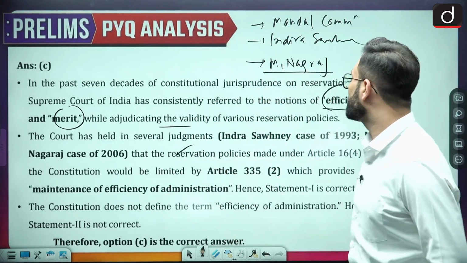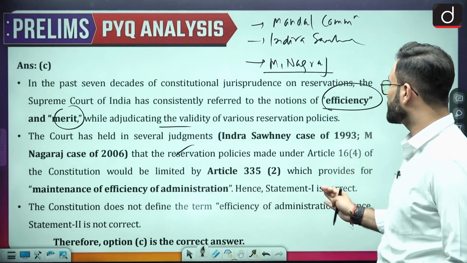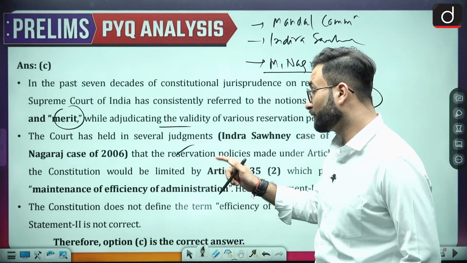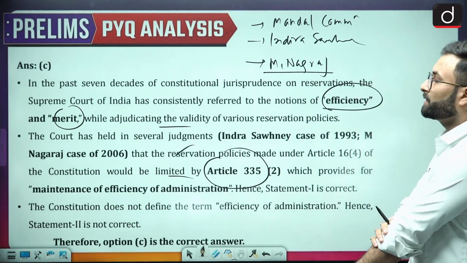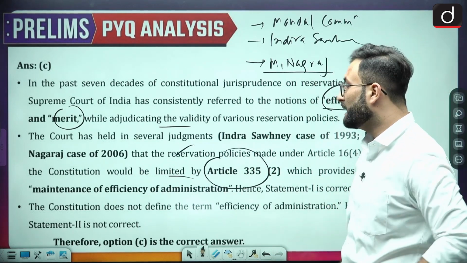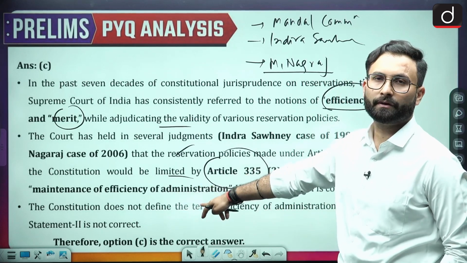In the Indira Sawhney and the M. Nagaraj cases, it was held that the reservation policies are made under Article 16 Clause 4. The Constitution is limited by Article 335 Clause 2, which provides for the maintenance of efficiency of administration. The Constitution does not define this particular term.